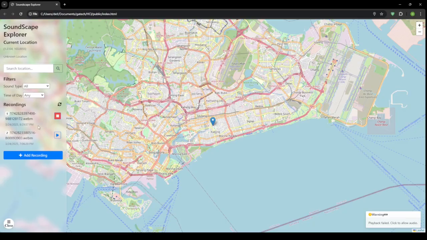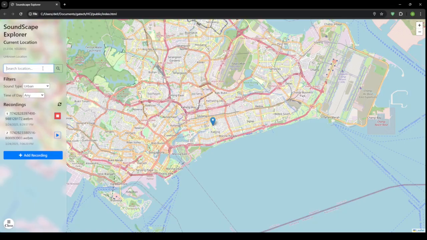On the left, you'll see a collapsible sidebar that allows users to filter sounds by type of sound, such as nature, urban, or human-made, and time of day, like morning, afternoon, or night. As filters are applied, the sound list updates in real time, showing only recordings that match the selected criteria.